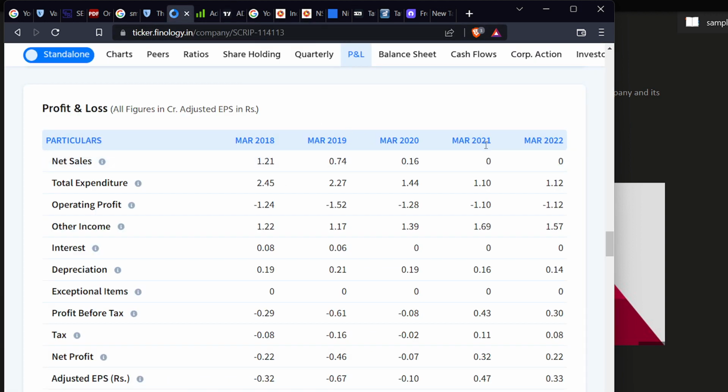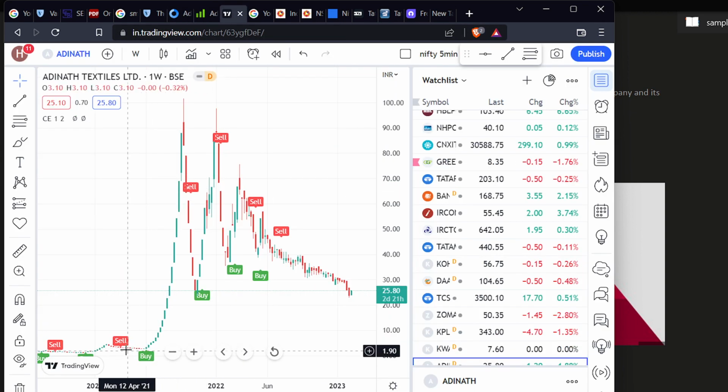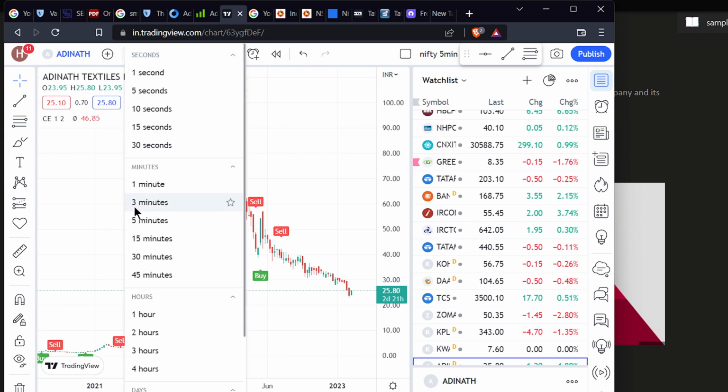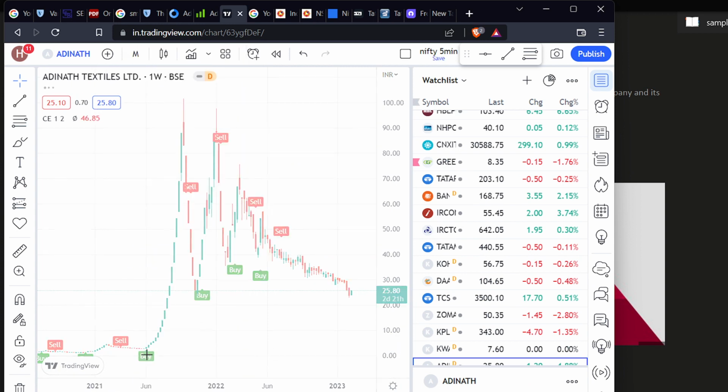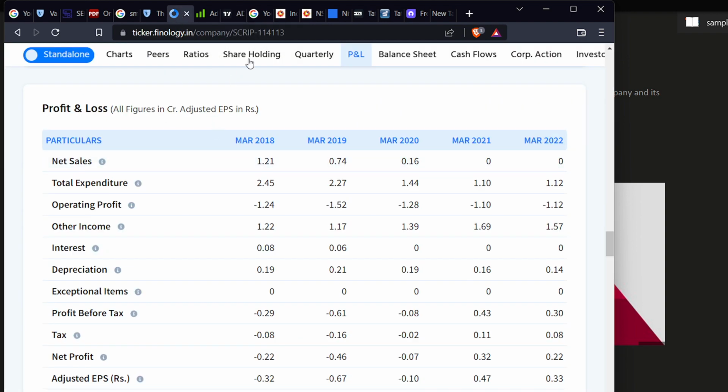Okay, this is the result of March 2021. If you go through the monthly chart you will come to know. In March it was 4 rupees, and that time the result came out. In March there is no sale at all, there is no profit in the company, nothing is there in that company, but still it has risen from 2 rupees to 100 rupees. So please avoid such kind of things. You will come to know only with this profit and loss statement and shareholding pattern.